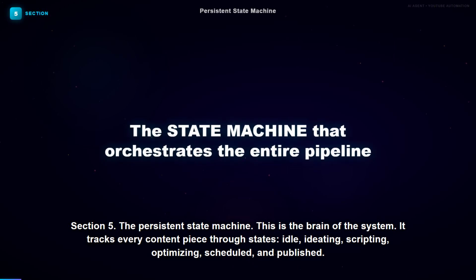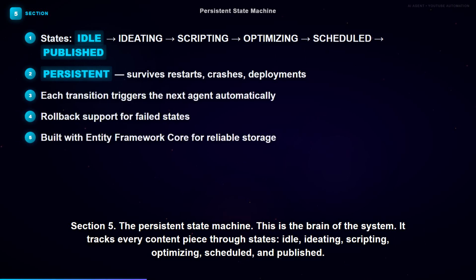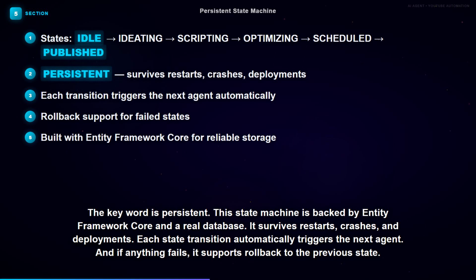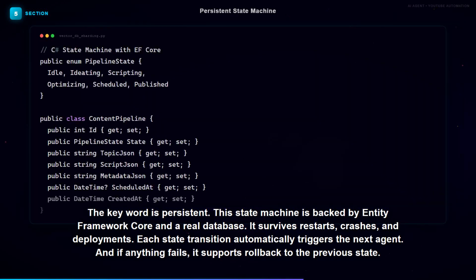Section 5. The Persistent State Machine. This is the brain of the system. It tracks every content piece through states: idle, ideating, scripting, optimizing, scheduled, and published. The key word is persistent. This state machine is backed by Entity Framework Core and a real database. It survives restarts, crashes, and deployments. Each state transition automatically triggers the next agent. And if anything fails, it supports rollback to the previous state.